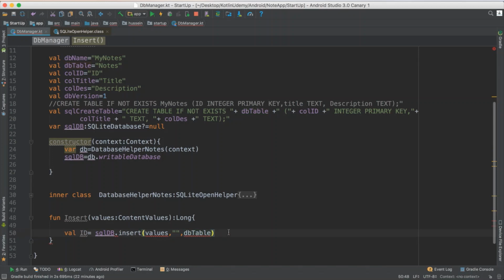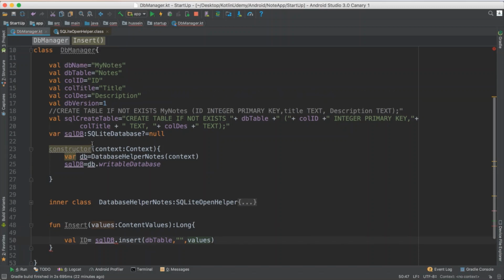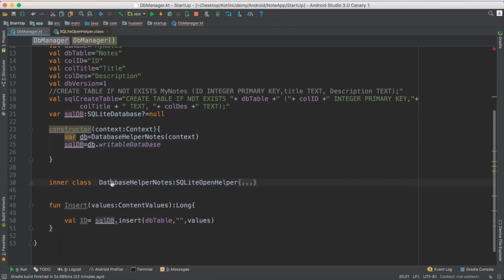So what he will do, really basic thing. Sorry, the first parameter is the table, and the third parameter is the values. As I told you, when we create an instance from this class, he will directly call the constructor, initialize this one for me, open the database for writable, and create the database for me. So now the database is writable. I could write to it or read from it.